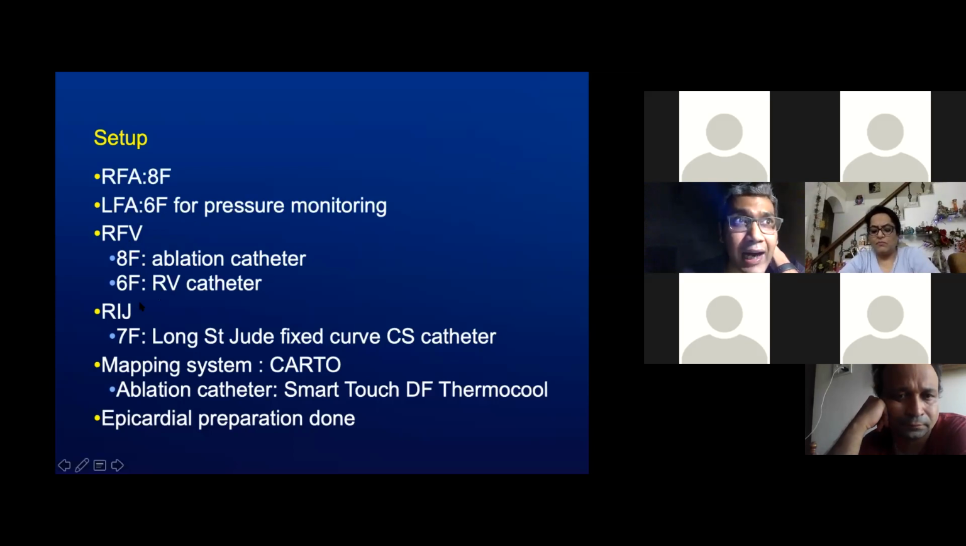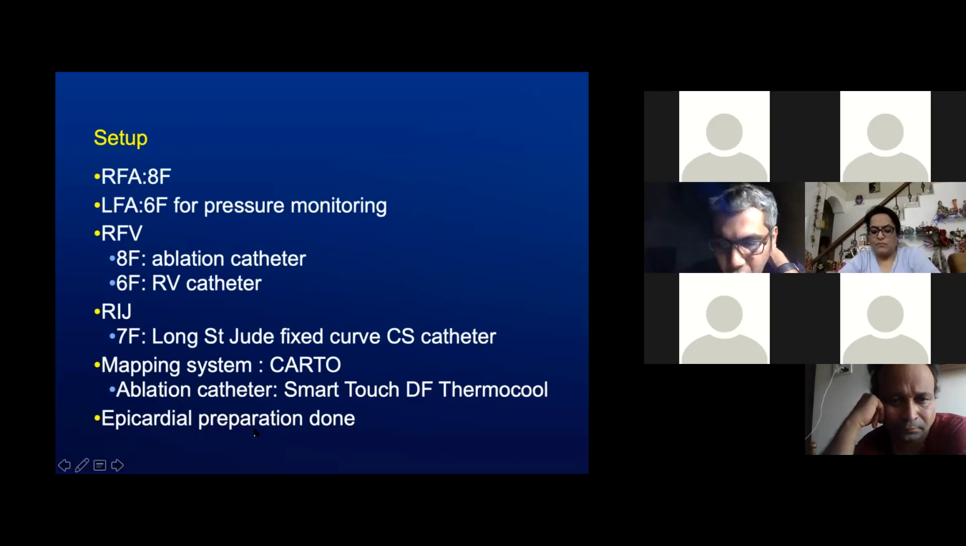Since we were anticipating a more anterior location as well as an epicardial location of the PVC, we did have a 7 French RIJ sheath put in to use a St. Jude fixed curve CS catheter, decapolar, but not the short one, actually the long one, which would aid us to go up to the AIV. The mapping system used was CARTO. The ablation catheter was the Smart Touch DF Thermocool catheter.